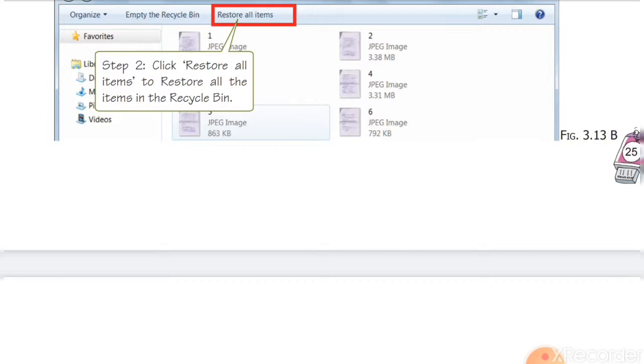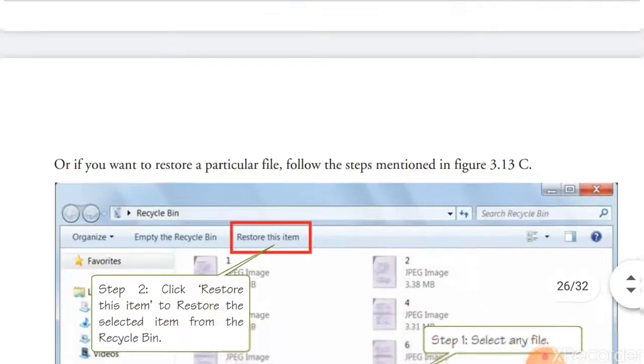You will see the pop-up menu with restore. Click on the restore option. The file that you restored will be restored to the location where you deleted it from.